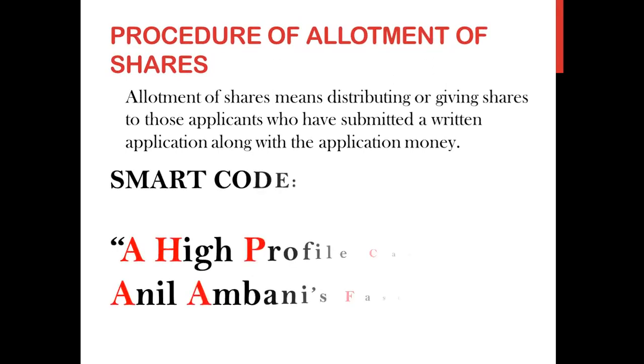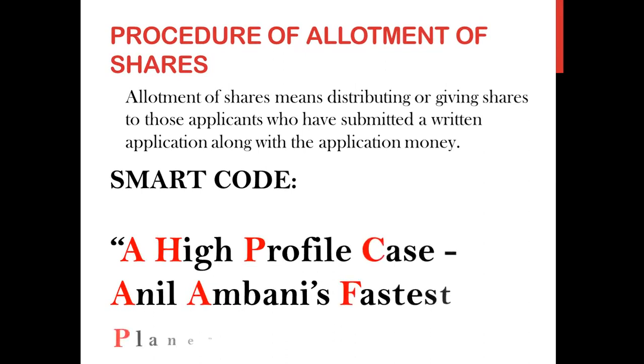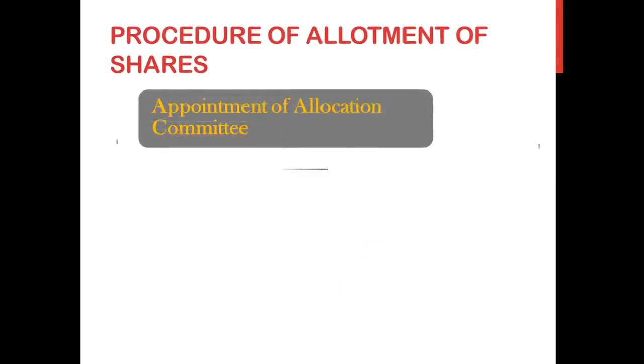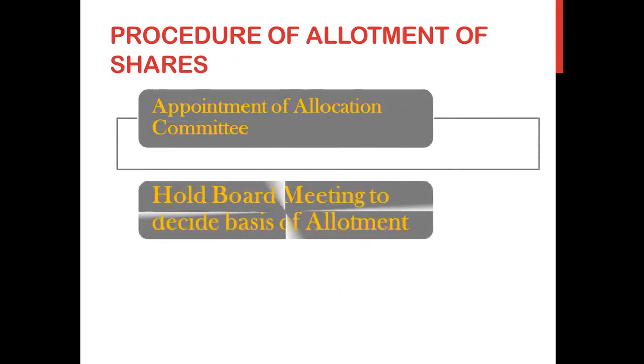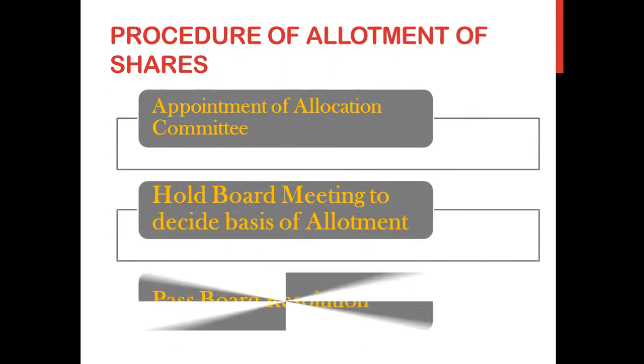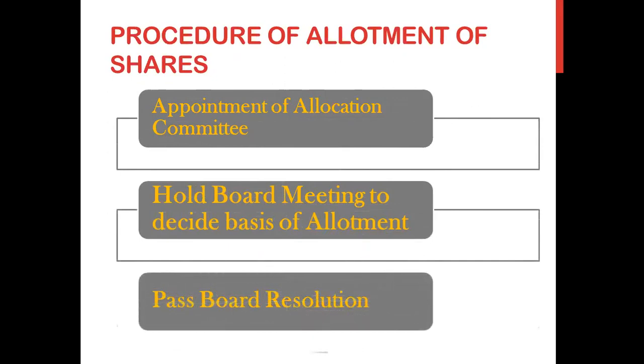The smart code was, I told you all, the order should not be changed. So the smart code was a high profile case, Anil Ambani's fastest plane. Starting with the first particular, A, you have to appoint an allocation committee. After that we saw you have to hold the board meeting in order to decide the basis of allotment. Then you have to pass the board resolution to undertake the action.